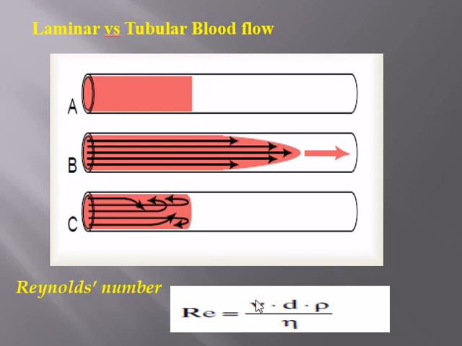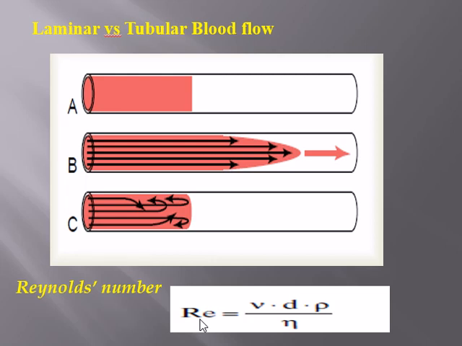V is for velocity, d is for diameter of the vessel, rho is for density, used to differentiate from the two d's, and eta is for viscosity, to differentiate from the two V's.